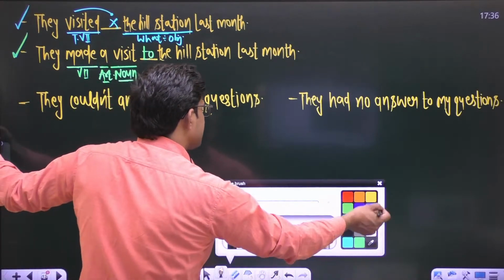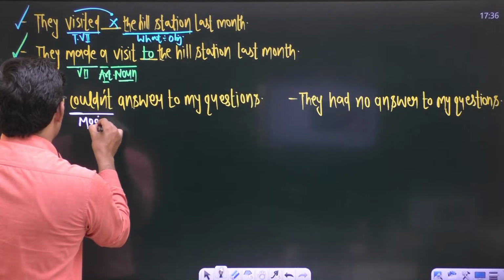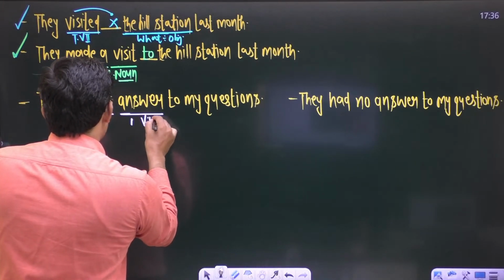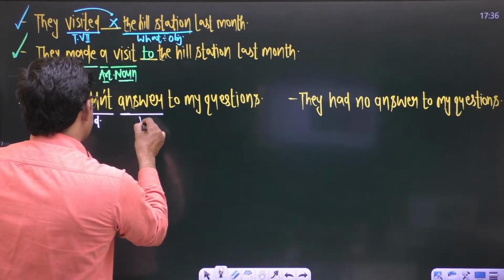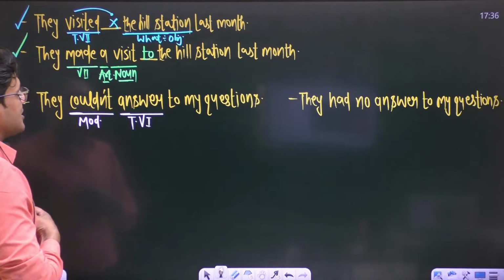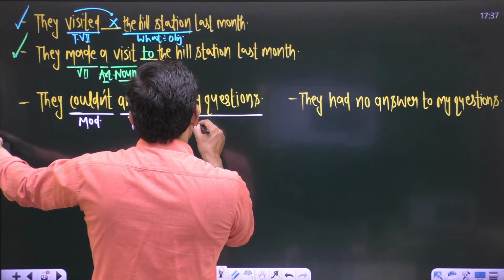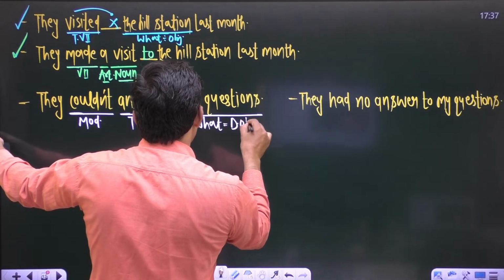Like in the first sentence, as we know, this word could is a modal auxiliary verb. Modals are followed by a main verb, this is first form of the verb, and make sure this verb is a transitive verb. And how can you know this is a transitive verb? This phrase my questions is the reply of what, and the reply of what is always a direct object.